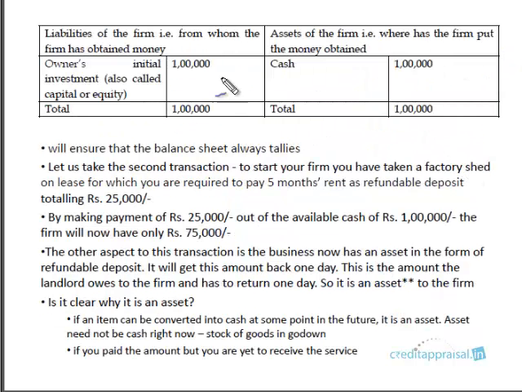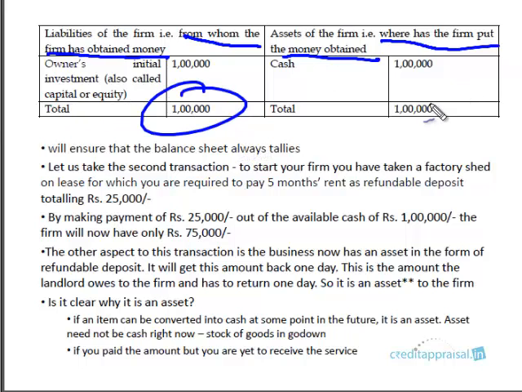See, this is how the balance sheet looks. So liabilities of the firm, which we already clarified as from whom the firm has obtained money, and assets we have clarified as where the firm has put the money into use, right? So if you put the above transaction in this format, you'll have capital, owner's initial investment. This is also called capital or equity, right? 1 lakh goes here, and on the opposing side you have cash of 1 lakh. And please remember that the balance sheet always tallies.